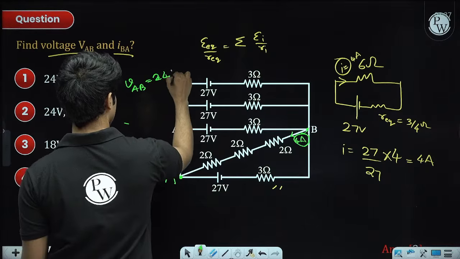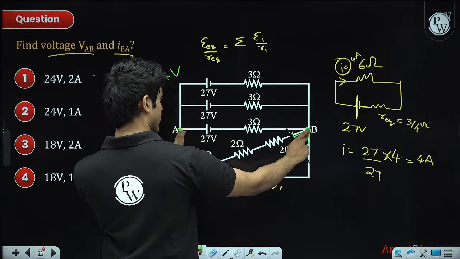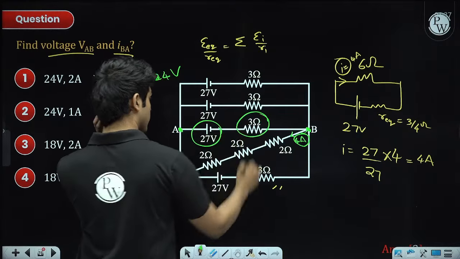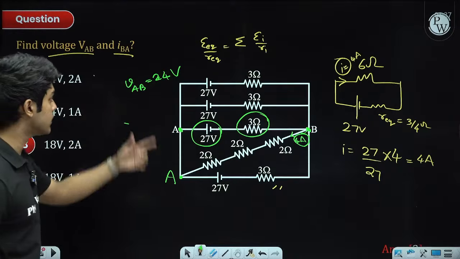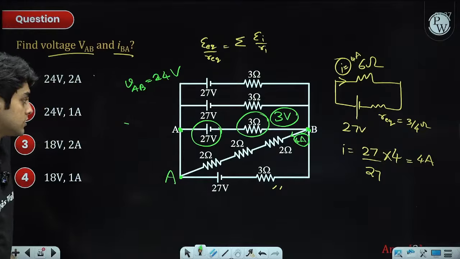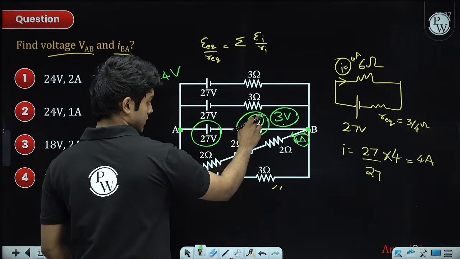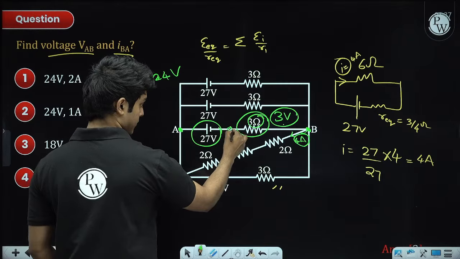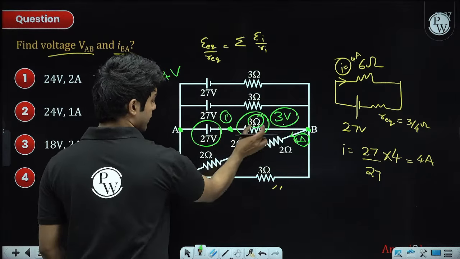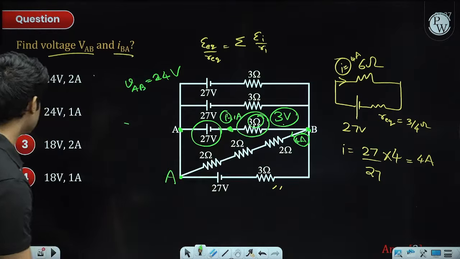Now if the potential across these two terminals is 24 volt and there is a battery of 27 here, then the potential drop across this will be 27 minus 24, which is 3 volt. 3 volt is the potential across this resistor, which means if 3 volt is the potential and 3 ohm is the resistance, the current in this branch, let's call it I dash, will be V divided by R, 3 by 3, 1 ampere. So the answer will be 24, 1.